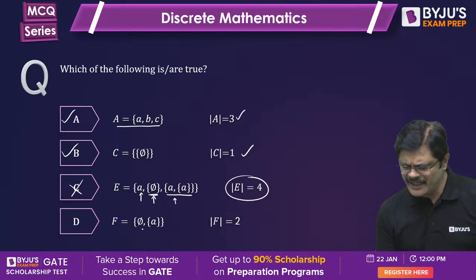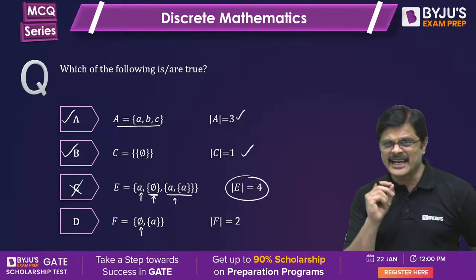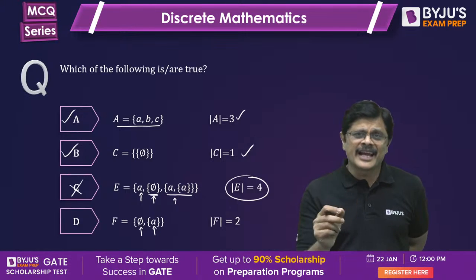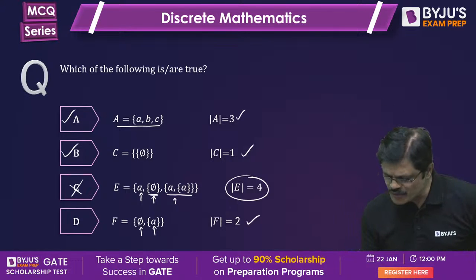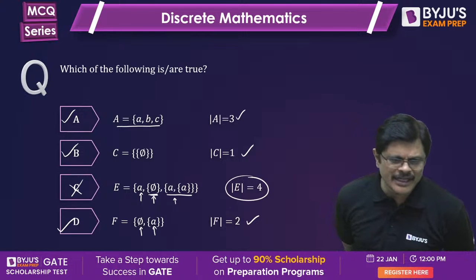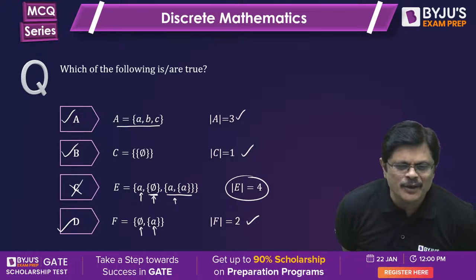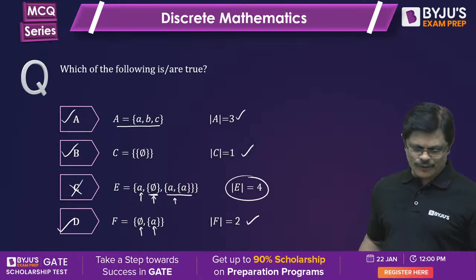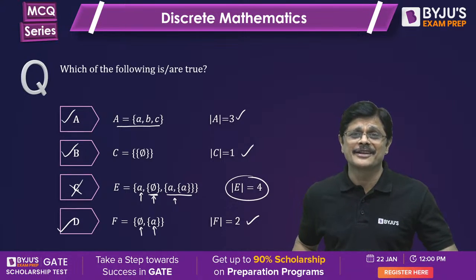And D is correct because the empty set is an element and the singleton set which contains element A is also another element, 2 elements. So this is also correct. Hope you understand. ABD, very good, Lalit. Okay, very good. Super. Everyone answered perfectly. Hope you do not have trouble with sets.